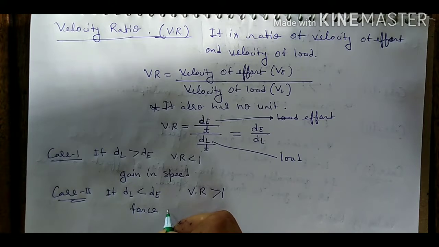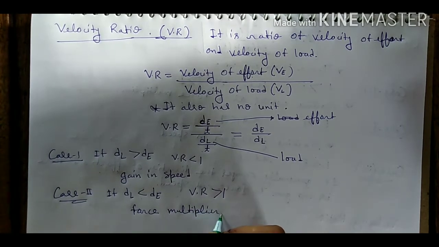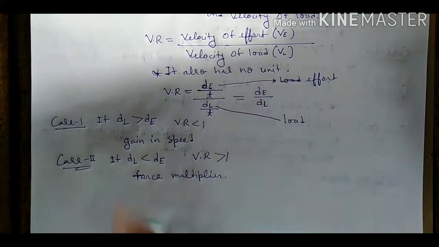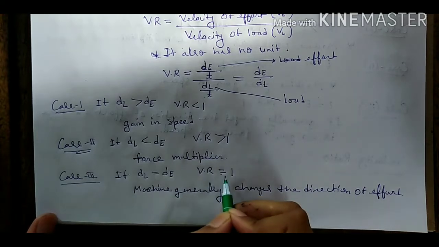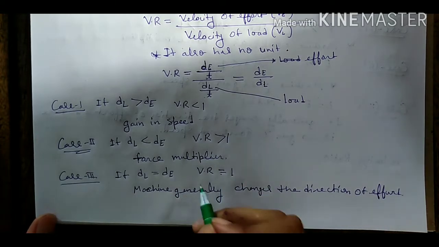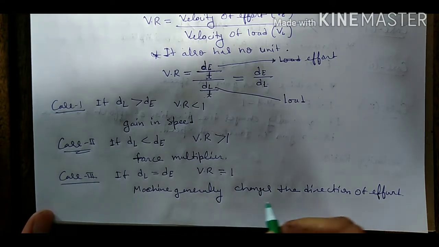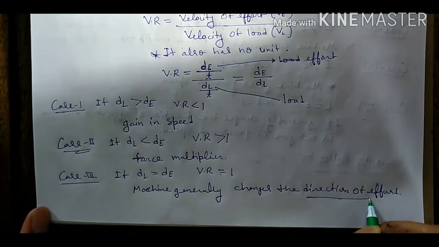Machine works as a force multiplier. Force multiplier means force is increased by the machine. Okay. And third case is if dL is equal to dE, it means velocity ratio will be 1, and in this condition the machine generally changes the direction of effort. It means the direction of effort is changed.